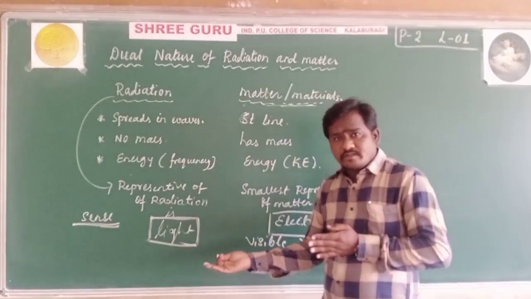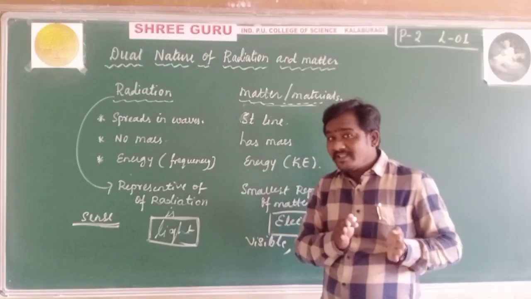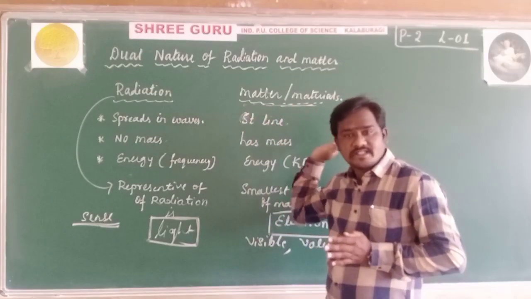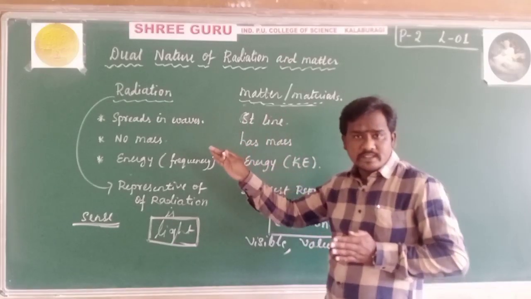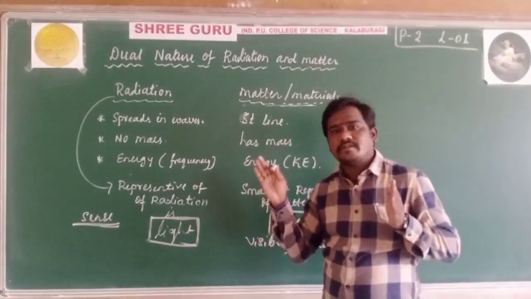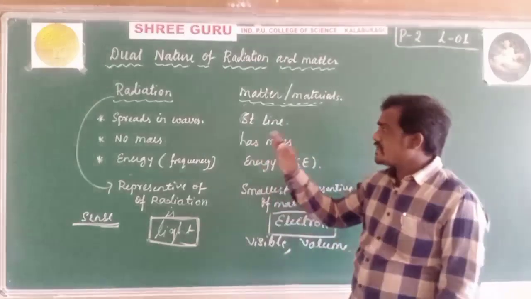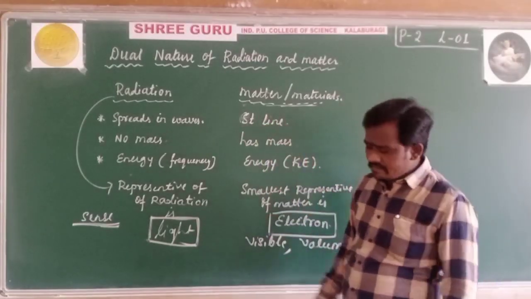Radiations and matter have dual nature, but they do not have different quantities or different things. They behave like radiation, both having a dual nature. This is the basic discussion of radiation and matter.